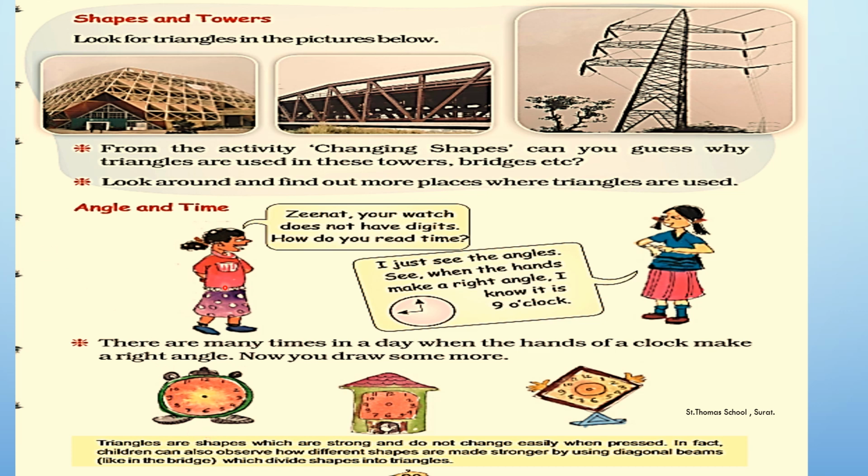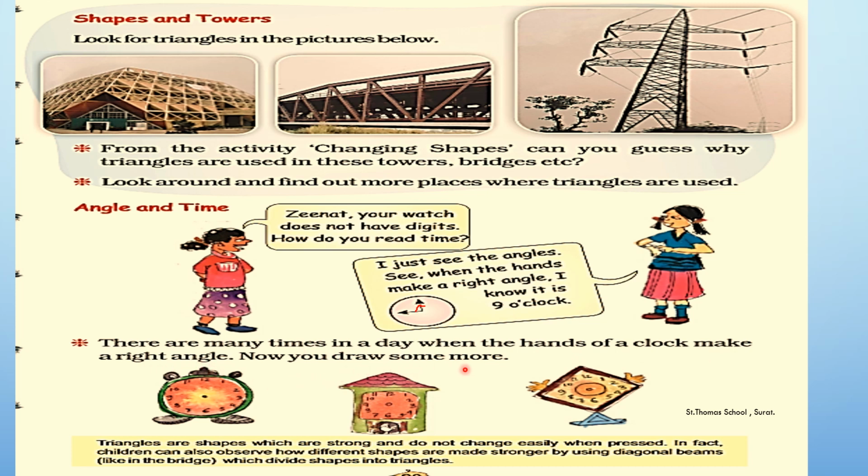Now, there is a comic given to you. On the right hand side, the girl says that I just see the angles. See, when the hands make a right angle, I know it is 9 o'clock. So, students, here you can see an angle that has been formed, which is a right angle. It is also showing 9 o'clock. So, the time 9 o'clock shows the right angle. Similarly, there are many times in a day when the hands of a clock make a right angle.